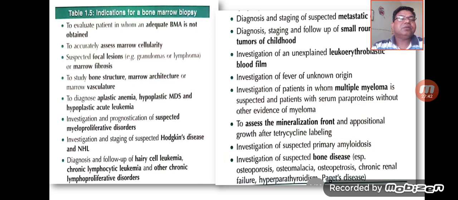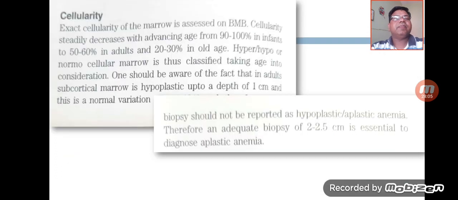We can also assess the mineralization front and the appositional growth after tetracycline labeling, and certain types of bone disease can also be assessed on the biopsy: osteoporosis, osteomalacia, osteopetrosis, chronic renal failure. So these are the different indications in which we have to perform the bone marrow biopsy.